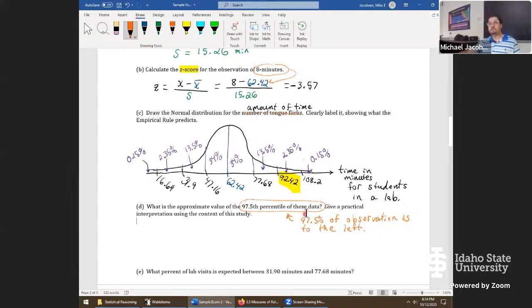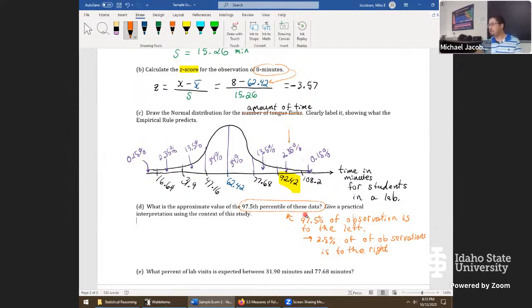But if 97.5% of the observations are to the left, that would also mean 2.5% of observations is to the right.